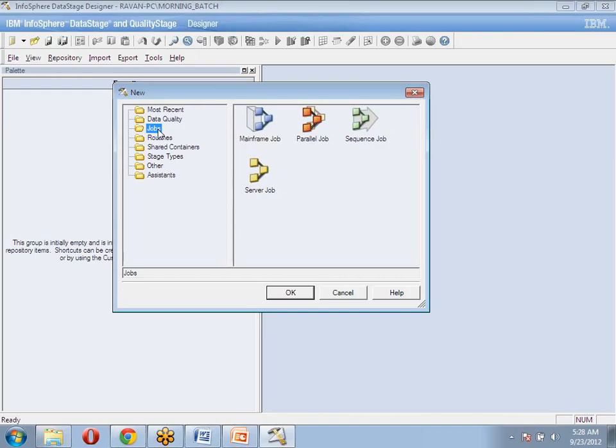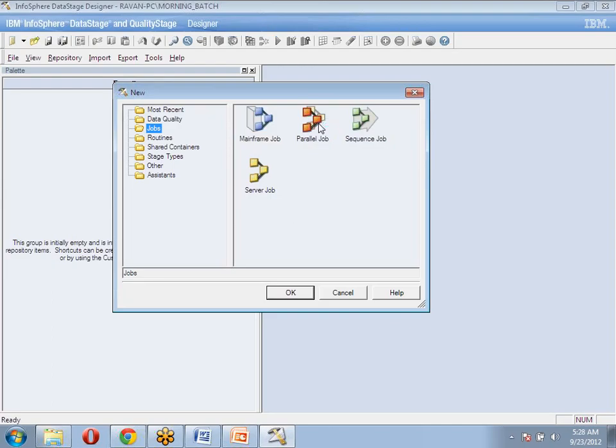But in jobs, we have different categories. Some are mainframe jobs, some are parallel jobs, some are sequence jobs, and server jobs. Sequence jobs are commonly used to create a kind of batch jobs in DataStage. You can work in three environments: mainframe, parallel version, and server version. But nowadays, most clients are using the parallel version because it processes the data very fast and it can execute like multi-instances.